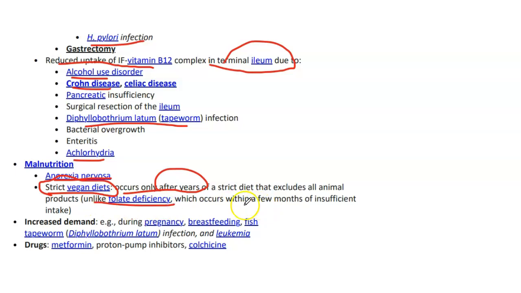Unlike folate deficiency, which occurs within a few months of insufficient intake, we have folate stores for up to 3 to 4 months, while B12 stores last up to 3 to 4 years. So folate deficiency occurs earlier than B12. Other causes are increased demand, like during pregnancy, breastfeeding, fish tapeworm like Diphyllobothrium latum infection, and leukemia. And we also have drugs like metformin, PPIs, and colchicine.